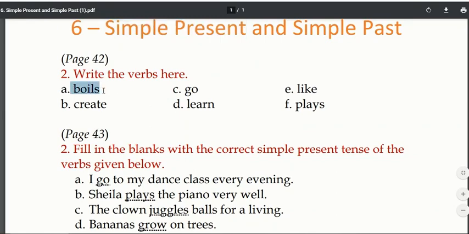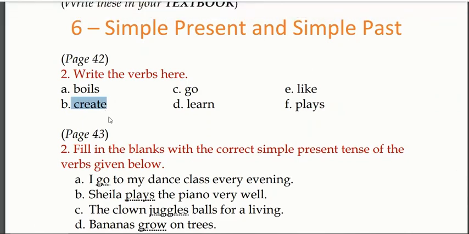Now I will take any sentence. Water boils. It is a simple sentence. That means पानी उबलता है. It is a simple present tense. Create. You can use any sentence. For example, I create a PDF. That means मैं PDF बनाता हूँ. Very simple sentence. Next, I go to school. मैं school जाता हूँ. Simple sentence.